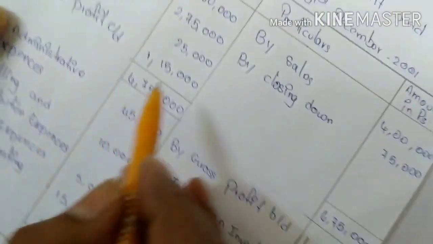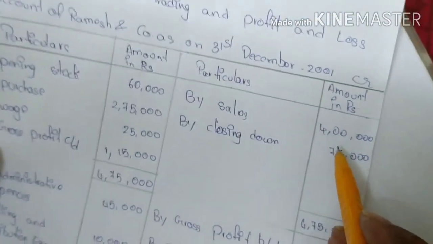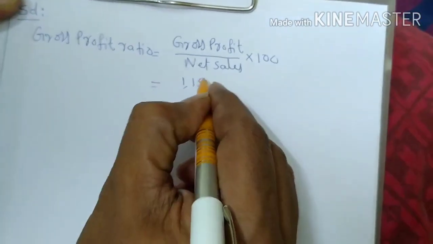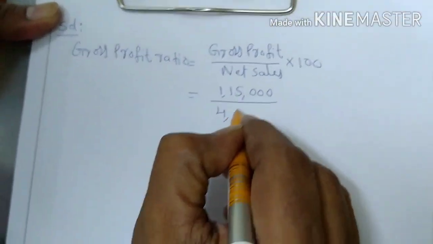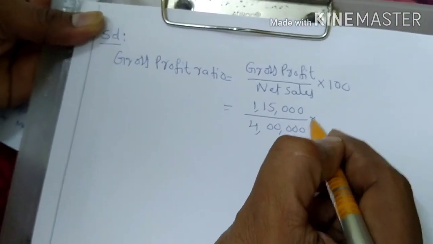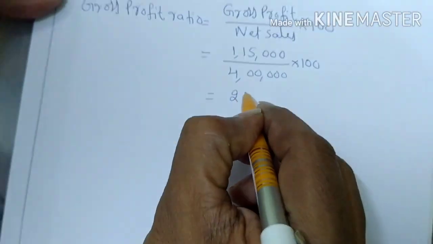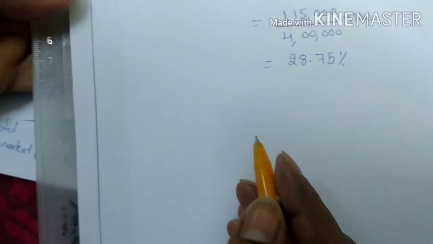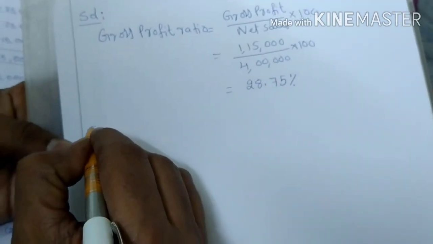As per this problem, 1,50,000 is the gross profit and sales are 4 lakh rupees. So here that is equal to 1,50,000 by net sales 4 lakh rupees into 100, that is equal to 37.5%. So this is our gross profit ratio. Comment here.